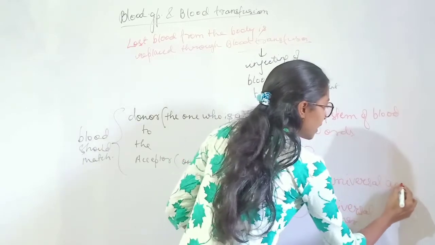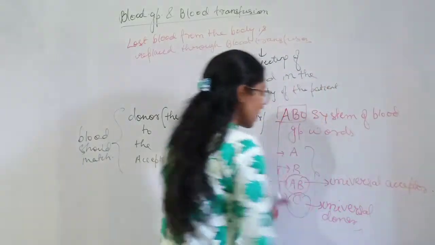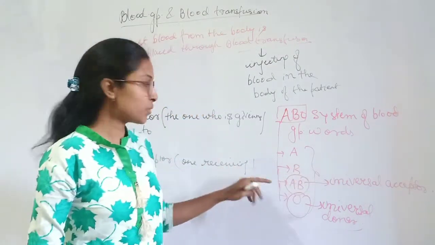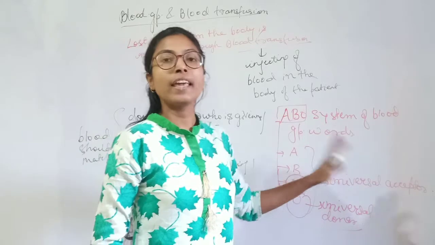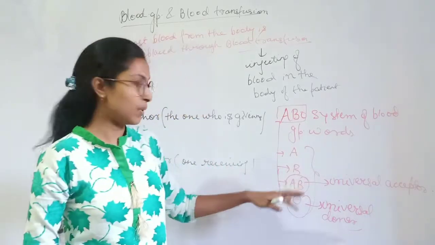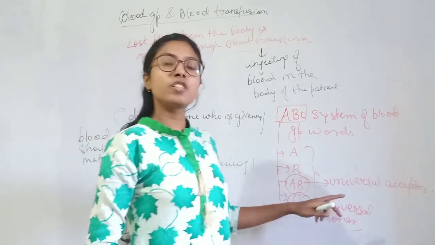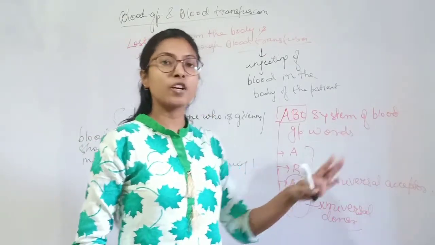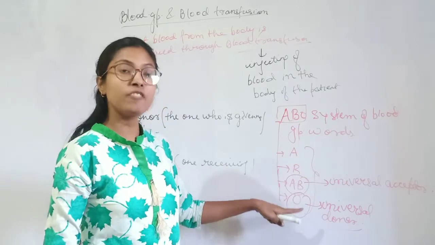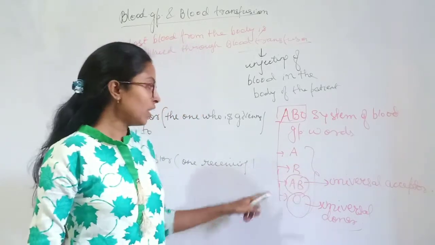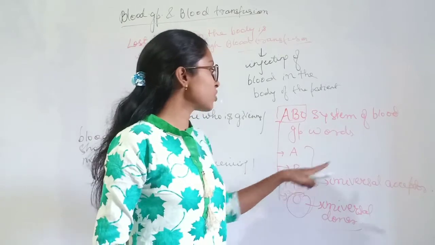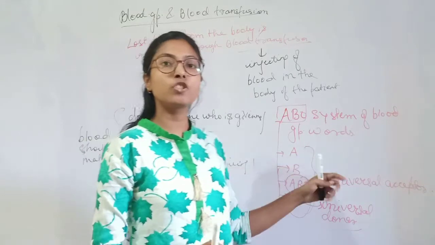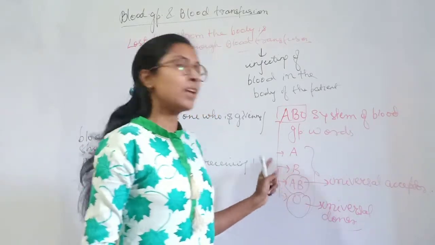Universal acceptor means this AB group can accept blood from any type of blood group, but can give blood only to AB, the person who has blood group AB. In the similar way, O is the universal donor, meaning it gives blood to every blood group, but it can take blood only from a person who has blood group O. In the similar way, AB is the universal acceptor, meaning it takes blood from all types of blood groups, but can give blood only to a person who has blood group AB.